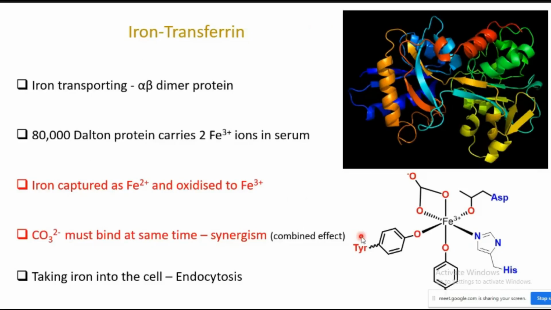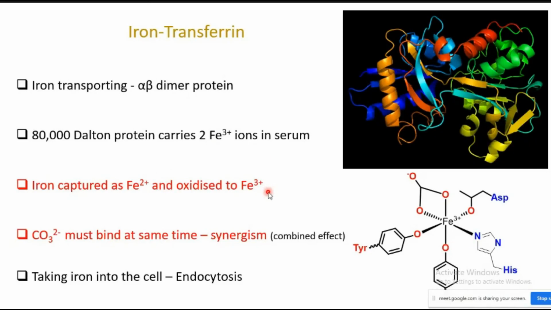Transferrin is another iron-containing protein involved in iron transport. It has alpha and beta dimeric domains. Alpha is a helical protein, whereas beta is a sheet-like structure. This protein carries two iron ions in the serum. Each protein can carry two iron ions. Iron is captured as iron 2 plus and then it is oxidized to iron 3 plus.